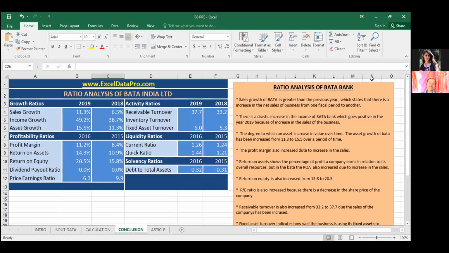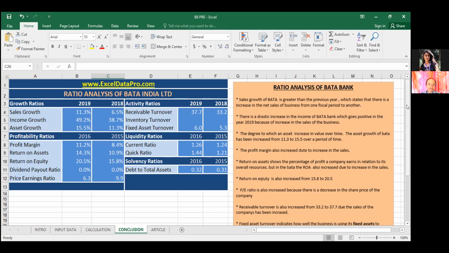It is also positive that income growth is increasing and growth of the assets is good. Also we can see that profit margin is increasing due to the increase in sales here. Return on asset (ROA) and ROE of the company are also increasing, so the investment in Bata company can be made, and we will have good returns on it.